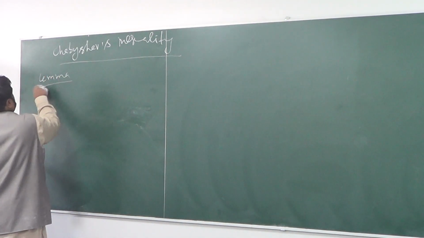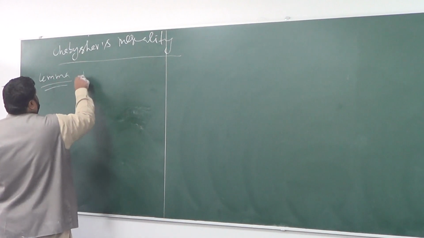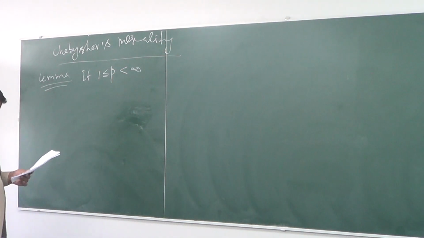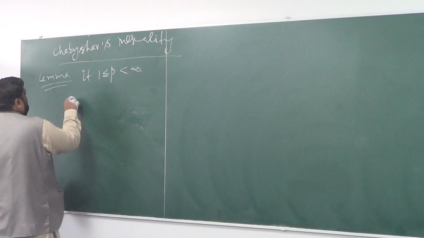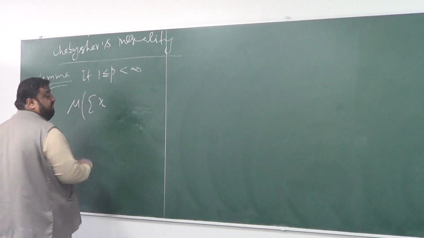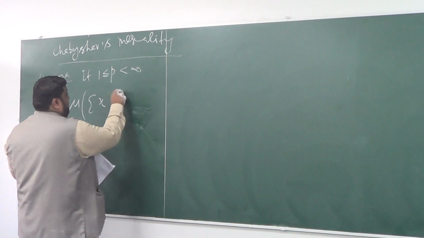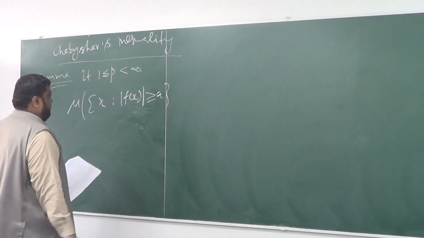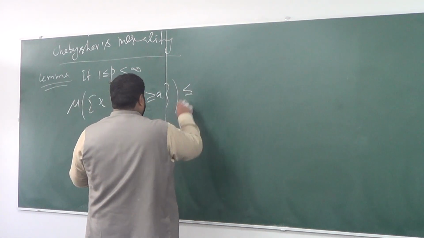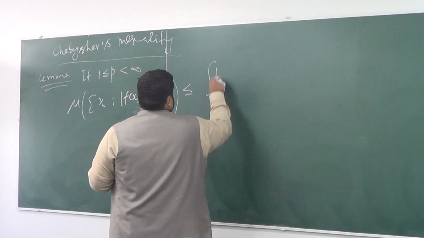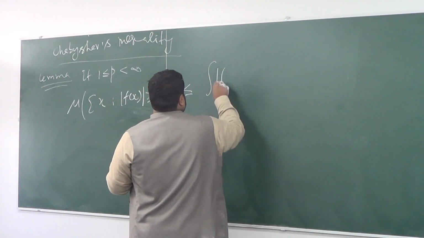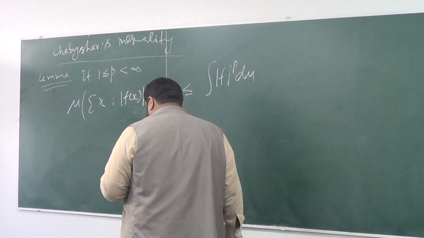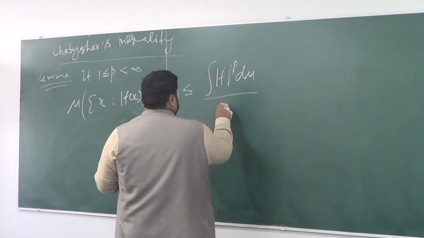So the lemma says that if p is bigger than or equal to 1 and less than infinity, then the measure of the points for which the absolute value of f(x) exceeds a number a cannot go beyond the integral of |f|^p d mu, to the power 1 by p, raised to p, divided by a raised to p.